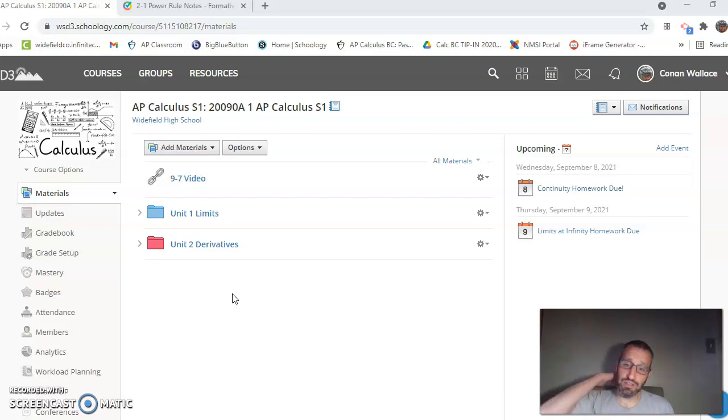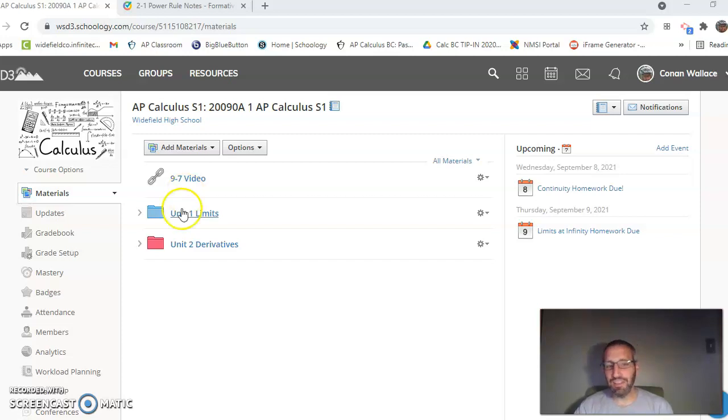But we also had a second homework assignment that we said was going to be due tomorrow, the limits at infinity. Now, obviously, we're not going to meet tomorrow, so having a homework assignment due tomorrow seems problematic. So let's go ahead and push that to Friday, okay? Let's have that be due on a day that we're going to be together in class, or virtually together in class, I guess. So that'll be due on Friday. It's not changed over here on our calendar, but by the time you're getting into class today, you will have that changed for you as well. Plus, you'll also have your 9-8 video here, because that's what you're watching right now.